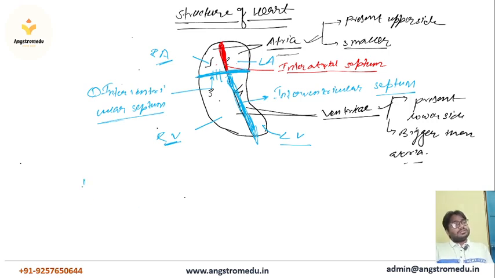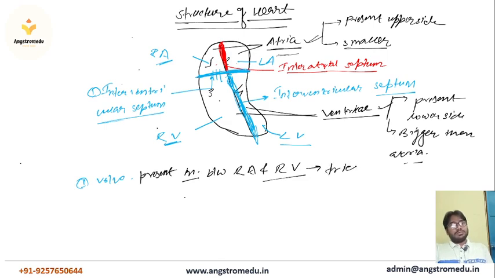So the first valve, present in between the right atria and right ventricle, is known as the tricuspid valve.